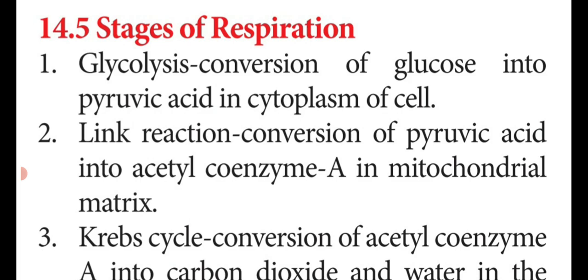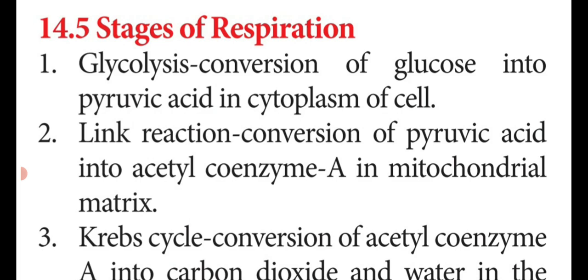First one, glycolysis. The entire process of glycolysis is: 6 carbon compound glucose is converted into 2 molecules of 3 carbon pyruvic acid, which takes place in the cytoplasm of a cell.